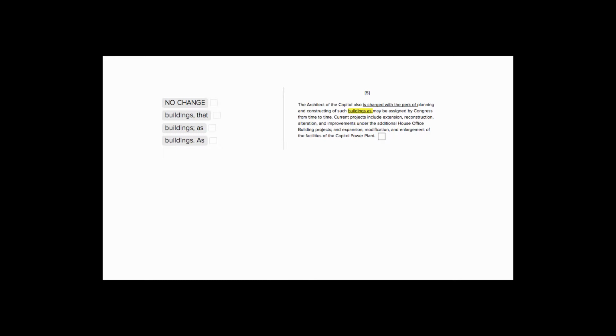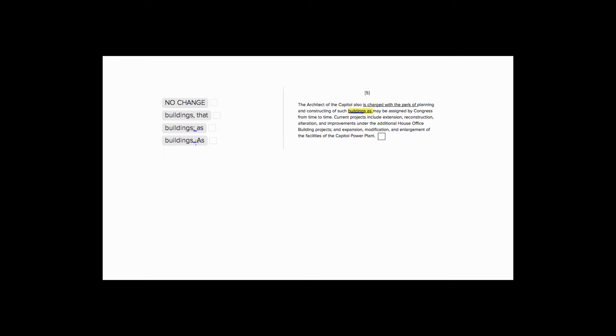With this question, they're giving us the choice of having this "buildings," as we see here underlined in yellow, and then connecting it with a "that" or an "as," and various forms of punctuation, so a comma, semicolon, period. So let's just go through and see which one makes the most sense and also avoids any fragment errors.